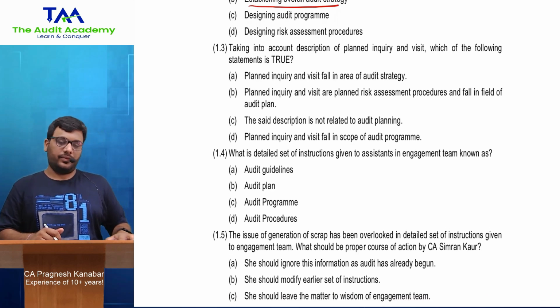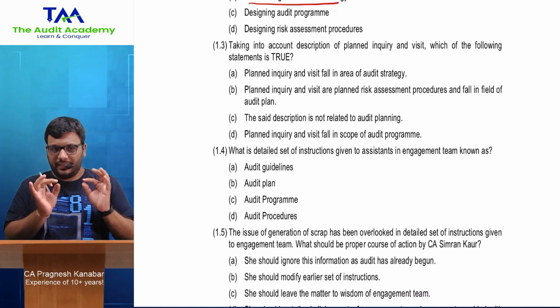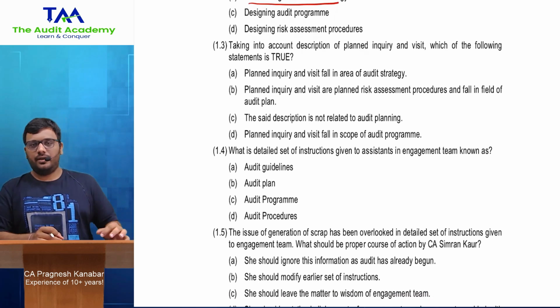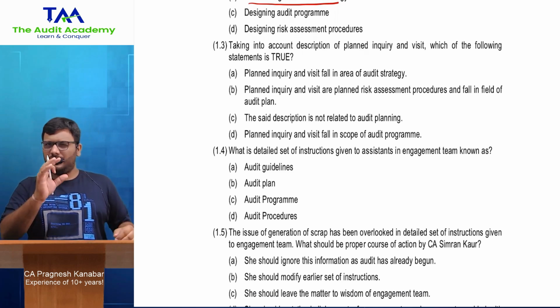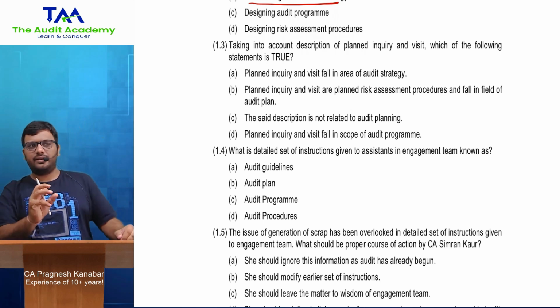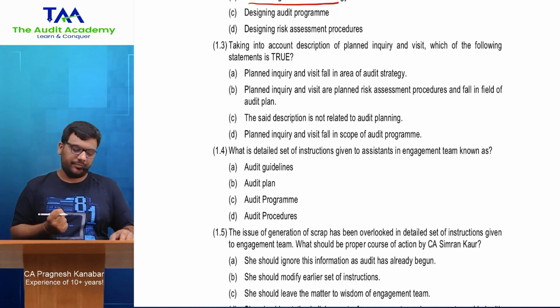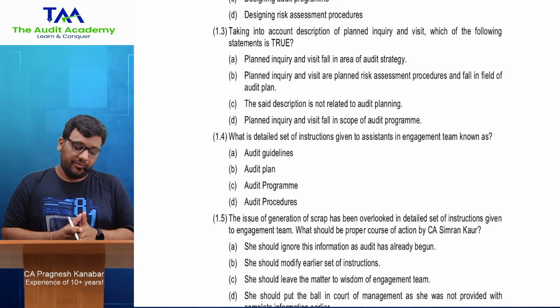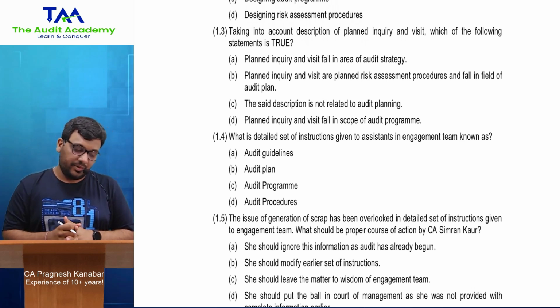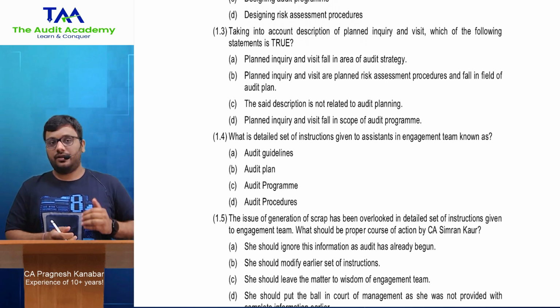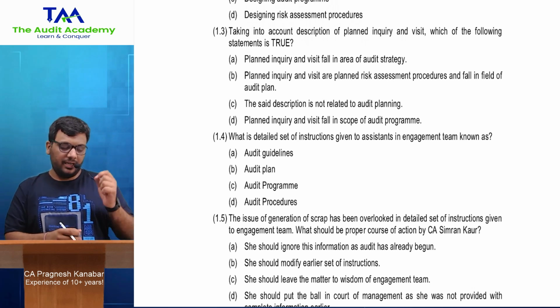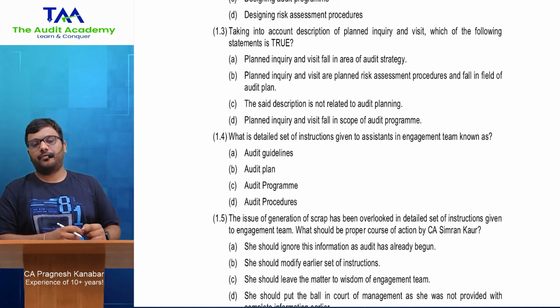All right. So when we conduct inquiries, when we visit and stuff, in that case which of the following statements is true? This inquiring, visiting the premises to get more understanding. Planned inquiry and visit fall in area of audit strategy. Planned inquiry and visit are planned risk assessment procedures and fall in the field of audit plan. The said description is not related to audit planning. Planned inquiry and visit fall in scope of audit program.